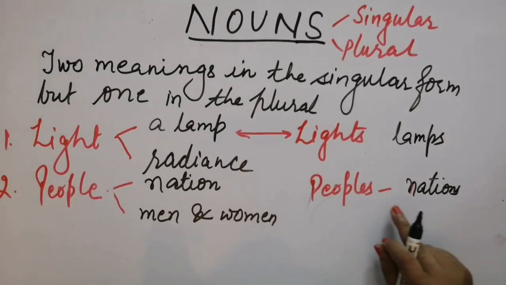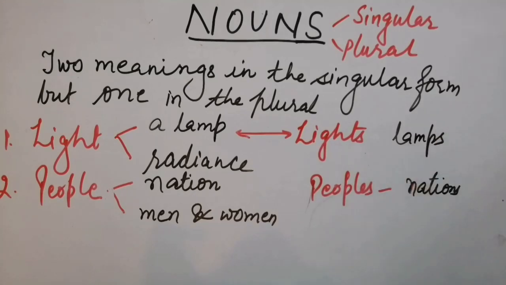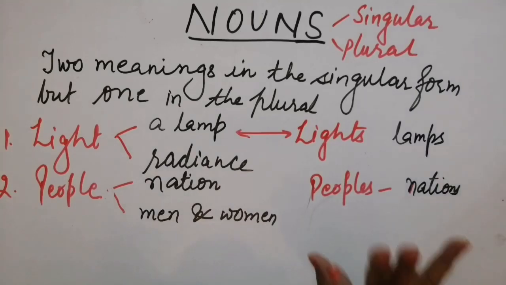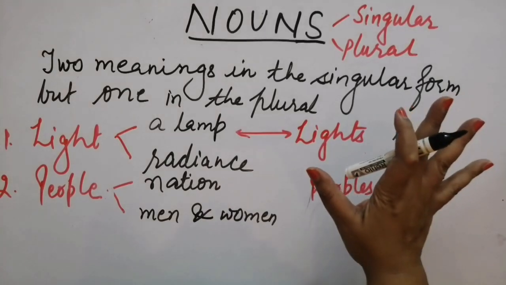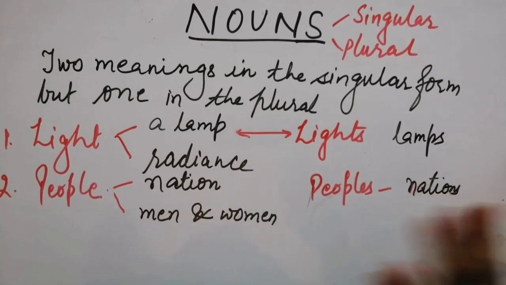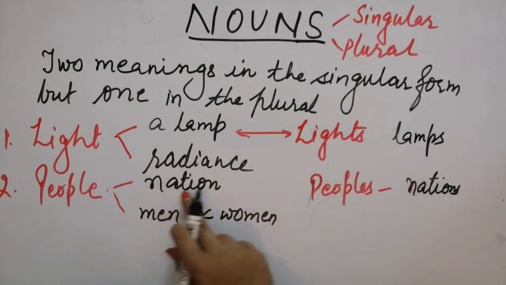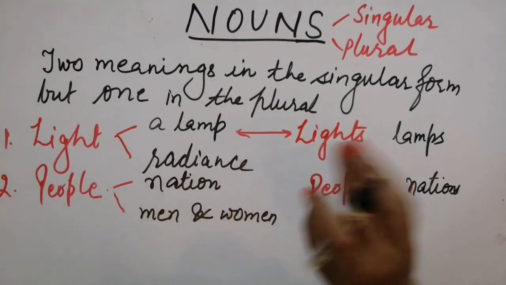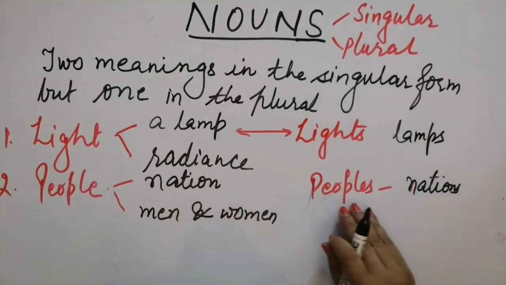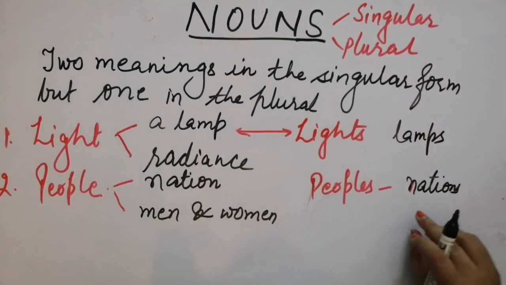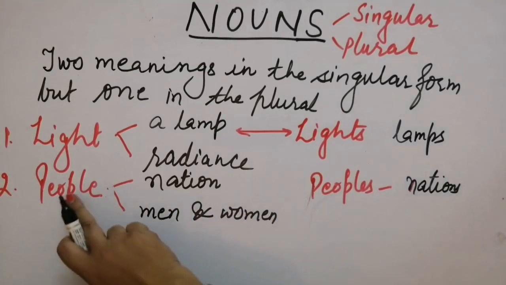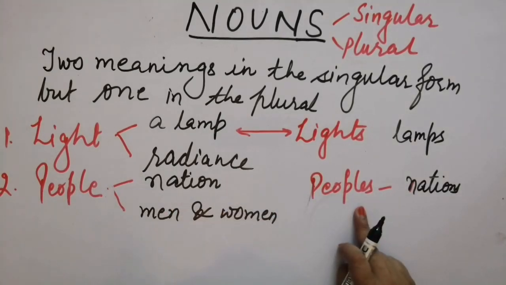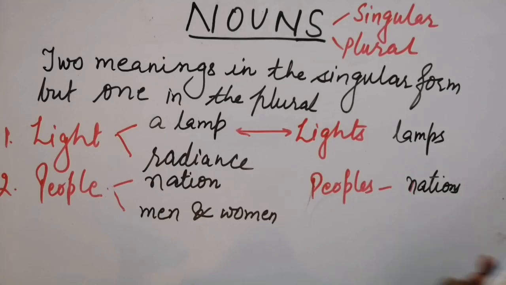Rather, it tells that it is referring to a group of men and women who belong to different nations. Right? Different nations. Suppose 20 people are there, 20 men and women sitting together, and they belong to one country only, so you may call them people. Clear? But once those 20 men and women are from different nations, you will not call them people, it will be peoples. Right? It refers to people from different nations. Okay? Now, let's talk about the next one. Again, very easy, but confusing.